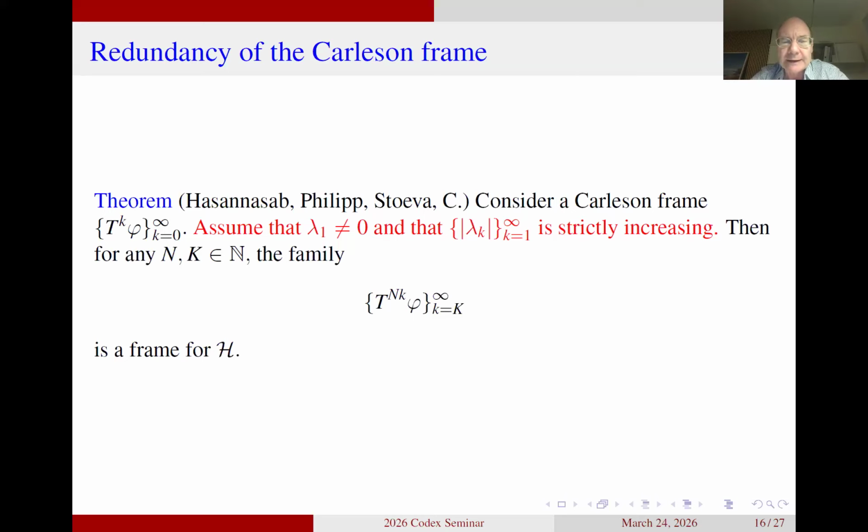You can see that the N has exactly the same role as before, but the K has the role that instead of starting with small k equal to 0, we start with k equal to capital K. So what it says is that the frame we are dealing with has the property we spoke about before, that you can take one out of n elements and you still have the frame property.